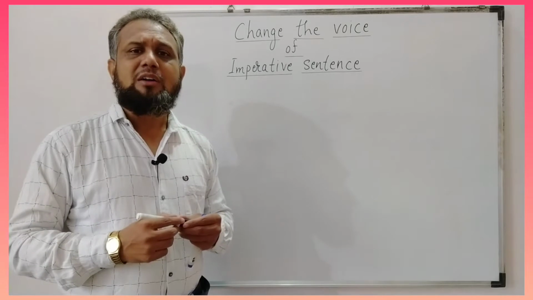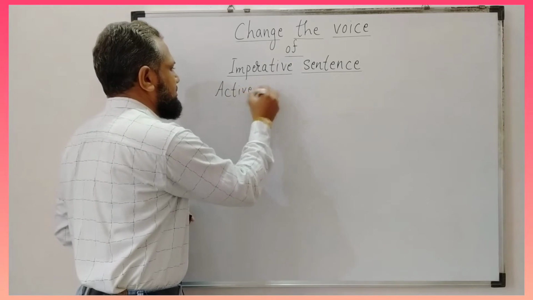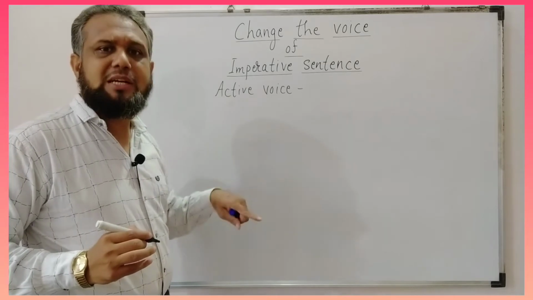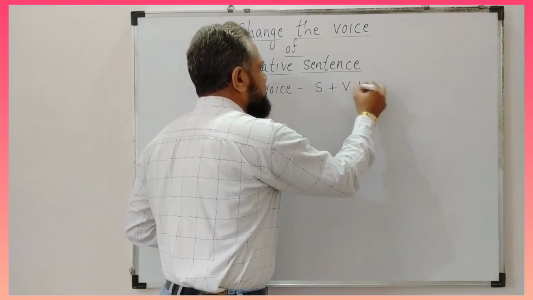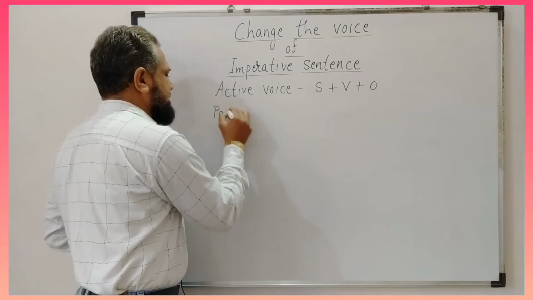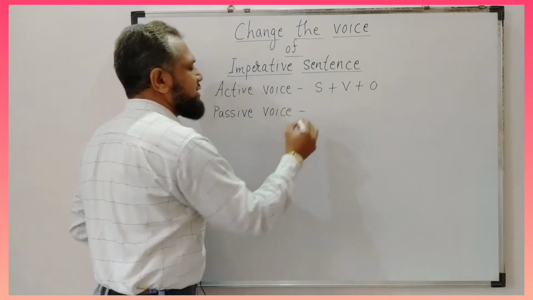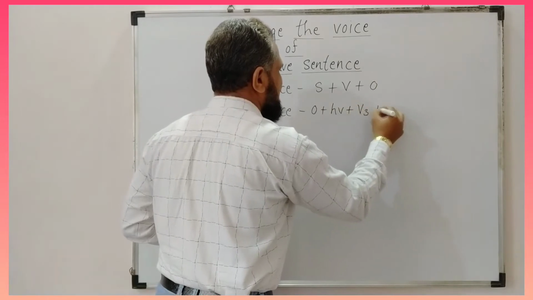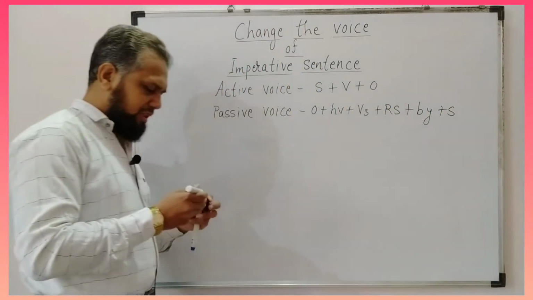In the previous video, we saw that the formula of active voice of assertive sentence is subject plus verb plus object, and the formula of passive voice of assertive sentence is object plus helping verb plus V3 plus remaining sentence plus by plus subject.